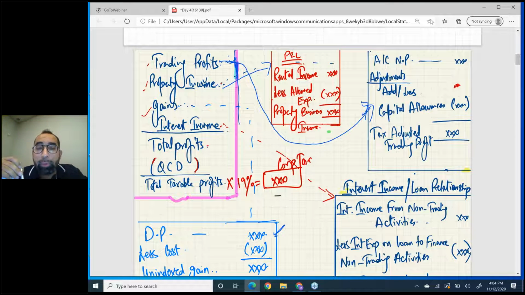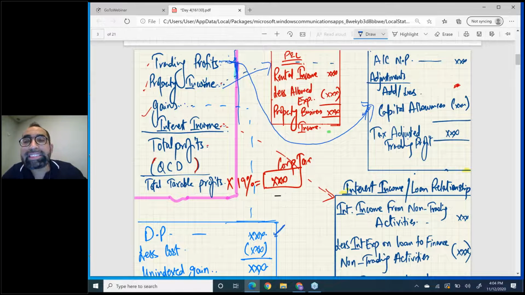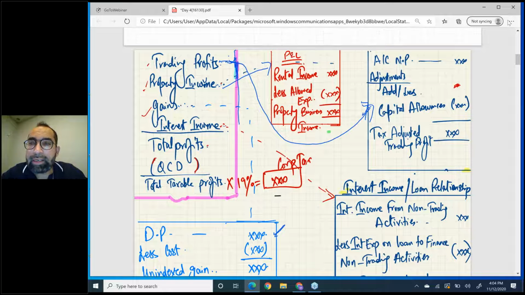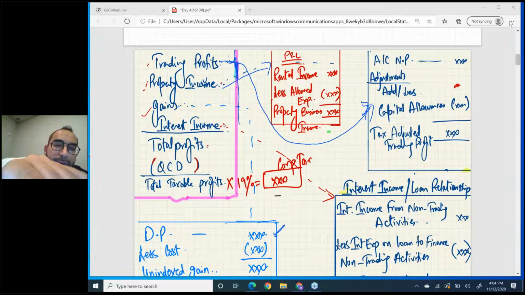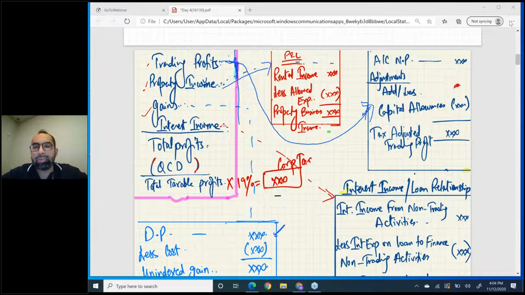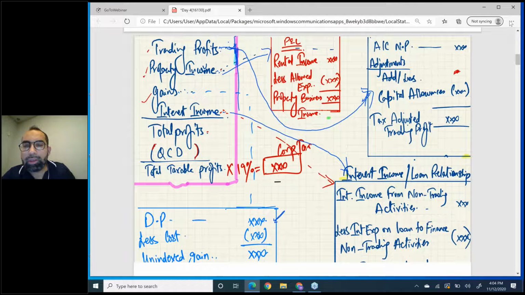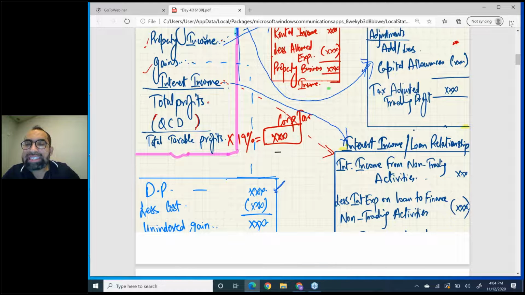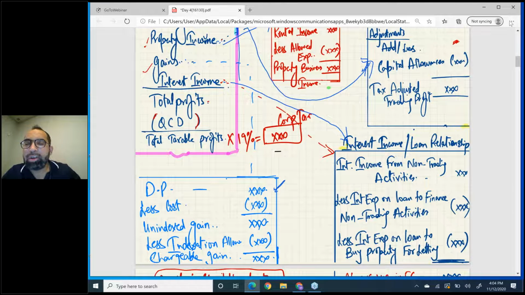Now the fourth thing is a different one, called interest income. This is a separate head in companies. If you double click interest income, you will come to this box. This interest income box is also called the loan relationship box, and this working is also called the loan relationship working. Please be active. What comes in this box?